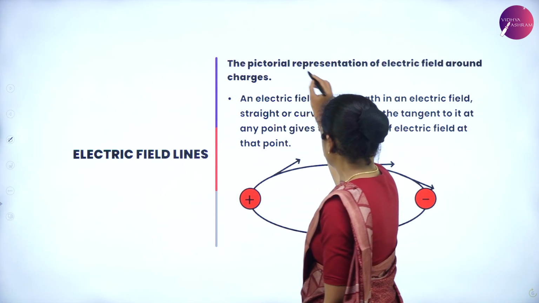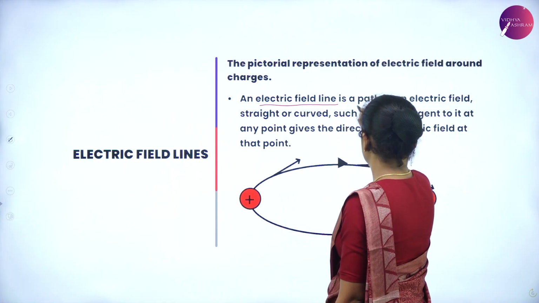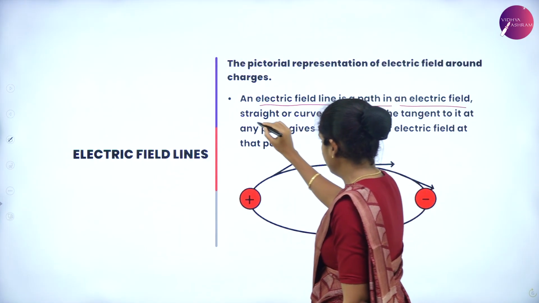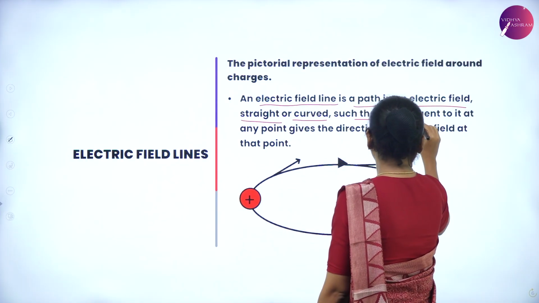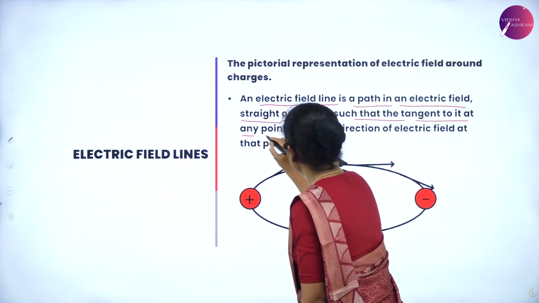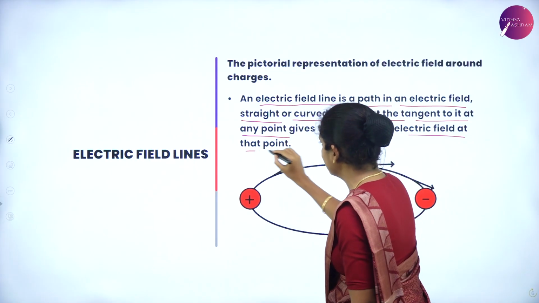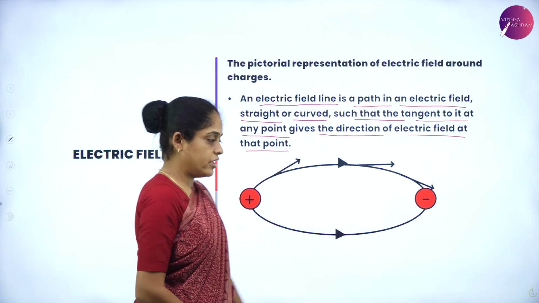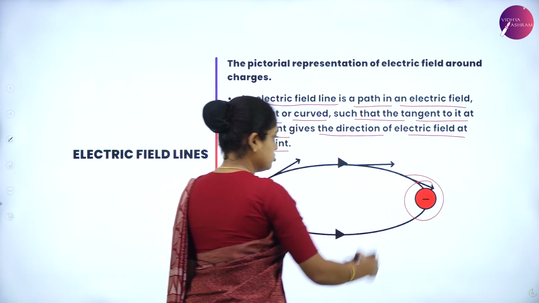Yes. Now, let us know how to represent this electric field. The electric field is represented by an electric field line, which is a path in an electric field, which might be straight or curved such that the tangent to it at any point gives the direction of electric field at that point, as in this picture. Now look at this picture. In this picture, we have a positive charge and a negative charge.